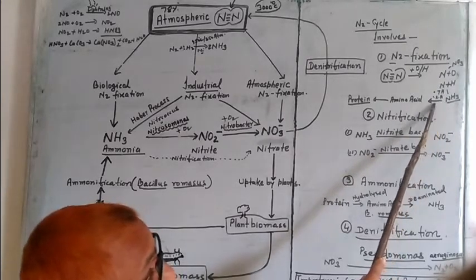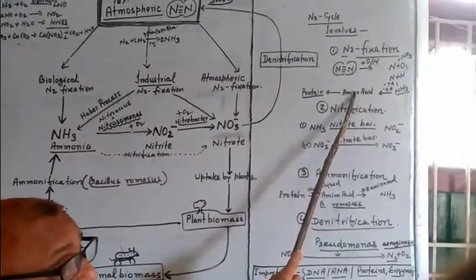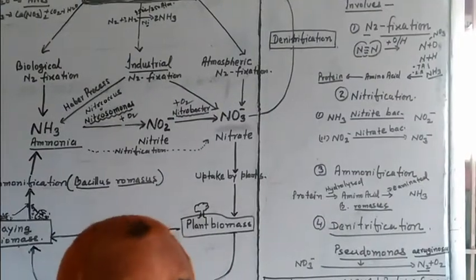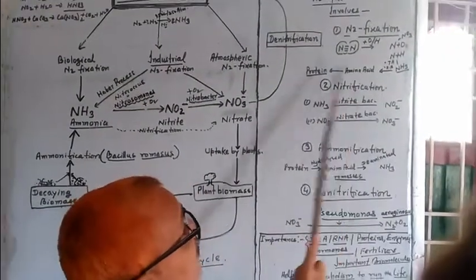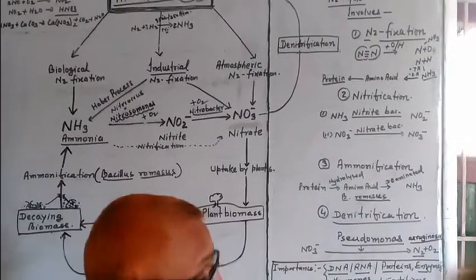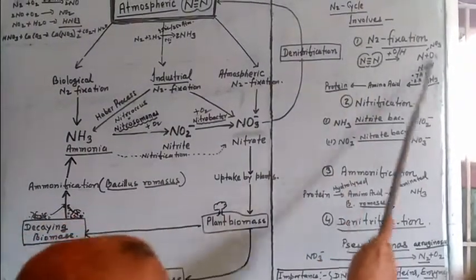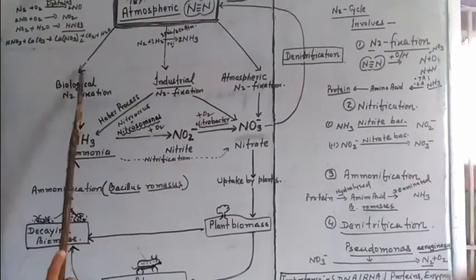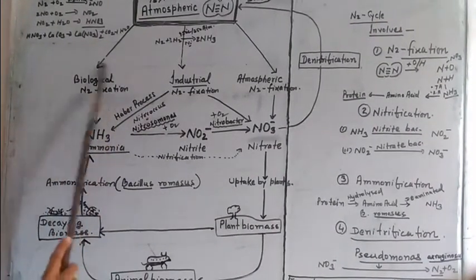By these two processes the ammonia is converted into amino acids. Amino acids are the monomers which, when joined together by peptide bonds, form polypeptides, that is protein, and proteins play a very important role, which I will discuss later. So this whole structure gives you the information about biological N2 fixation.